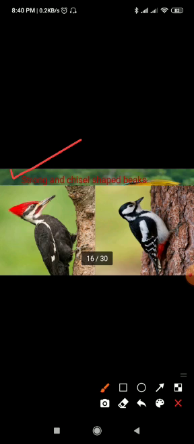Insect eating birds have strong and chisel shaped beaks. A woodpecker is an example of such a bird. This is a picture of a woodpecker. See, look at the screen. It has a long chisel shaped beak.